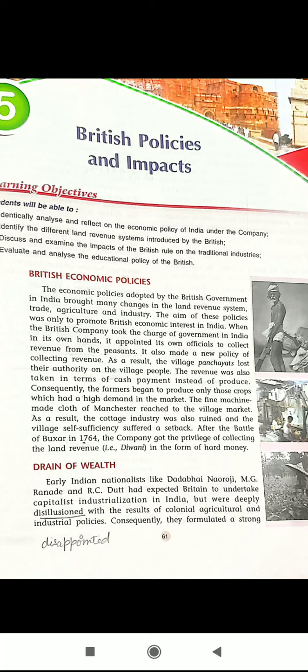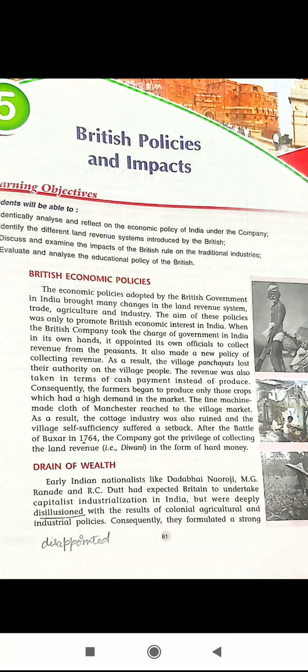After the Battle of Buxar in 1764, the company got the privilege, the right of collecting the land revenue in the form of hard money. That right is known as Diwani. So these are the British economic policies, and their ultimate aim was to promote British interest in India.